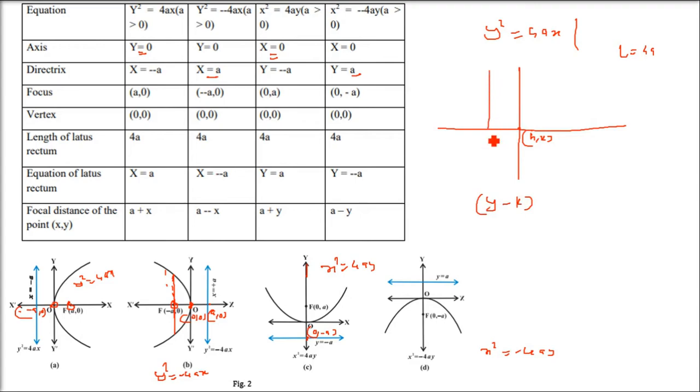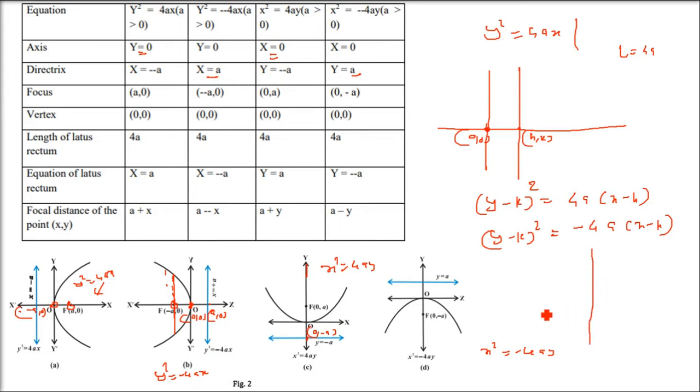Now when it is at (h, k), the equation will change because we have shifted the vertex to the right-hand side. (y minus k) whole square equals 4a(x minus h). For the opposite case, you just take it as minus 4a(x minus h).